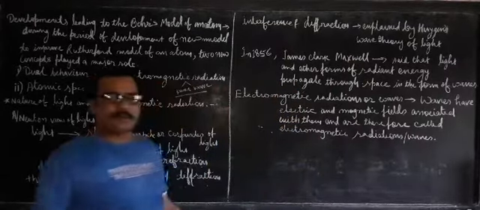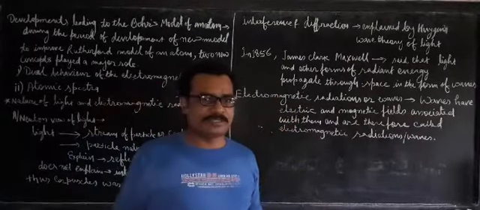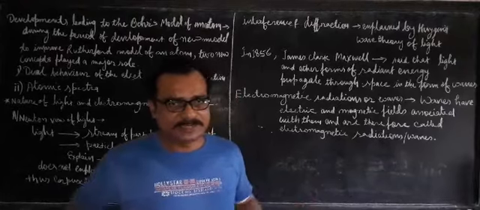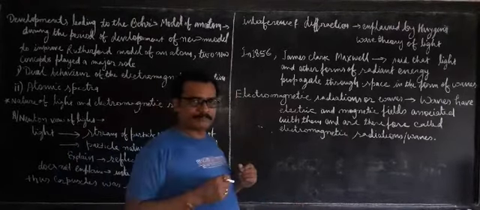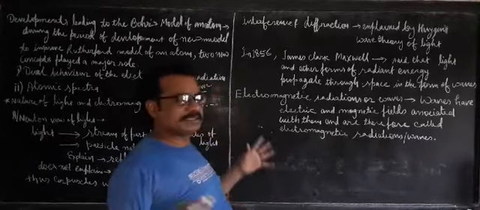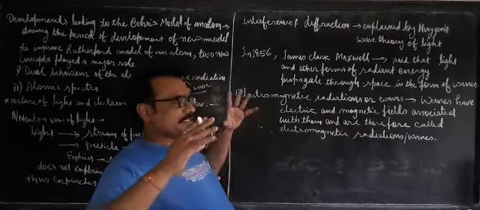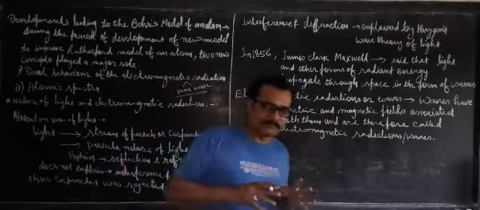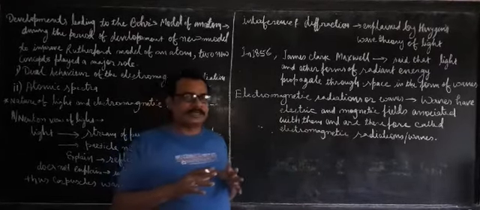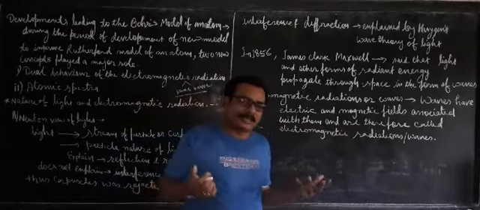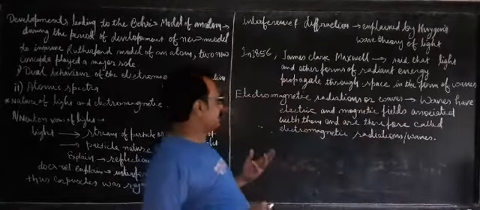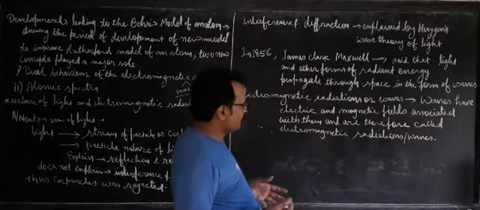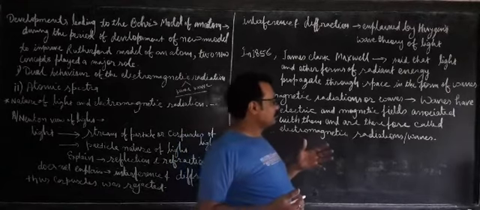So every form of radiant energy, the energy which is produced, the energy which gets released during a process, may be light energy, heat energy, electrical energy, or any other kind of energy. All energy is electromagnetic in nature. Why is it called electromagnetic radiation or waves?